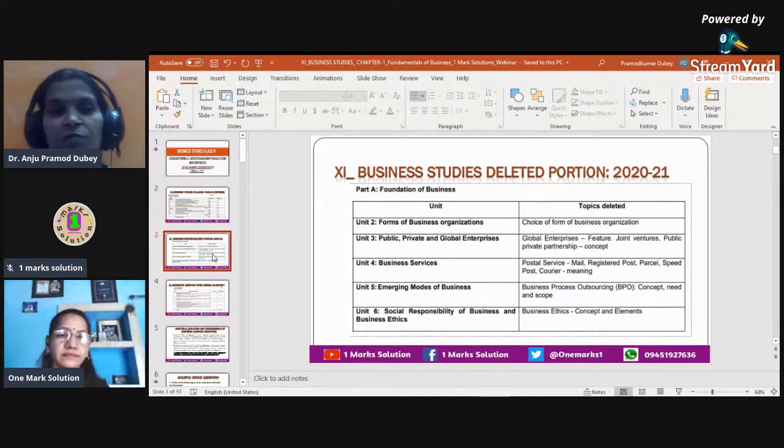Before I move ahead, there are some deleted portions for business studies grade 11. However, you can notice that for unit 1 there is no deletion. Only from units 2, 3, 4, 5, 6 do we have deletions for part A. Part B, I am not discussing the deleted portions right now, since unit 1 doesn't have any deletion. So I'm going to take it as it is. There is no deleted portion from that particular chapter.